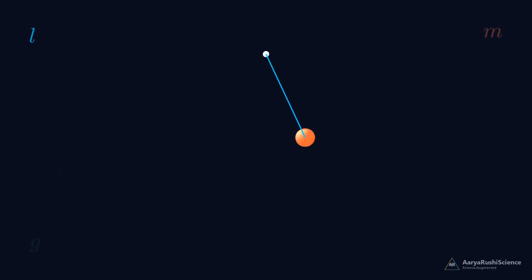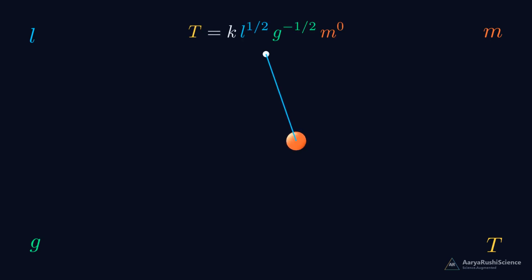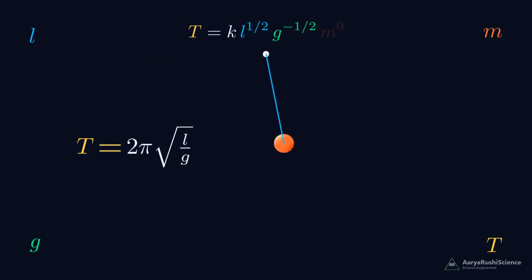Now watch the power of this idea. Here is a swinging pendulum. What decides how long it takes to swing? Its length? Its mass? The pull of gravity? Using only dimensions, we can reason it out. The period depends on length and on gravity, but, remarkably, the mass cancels out completely. It simply does not matter.